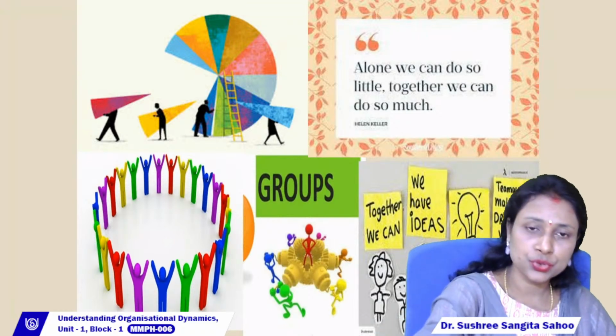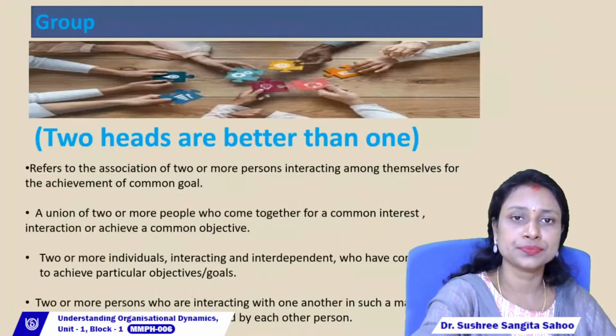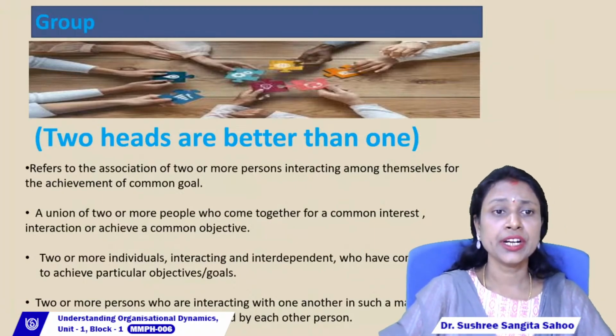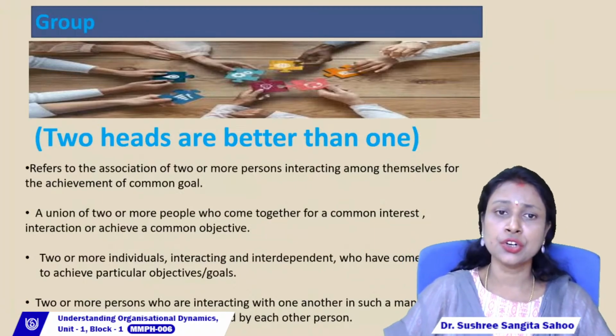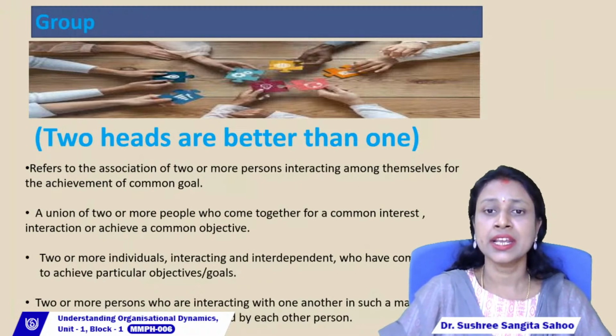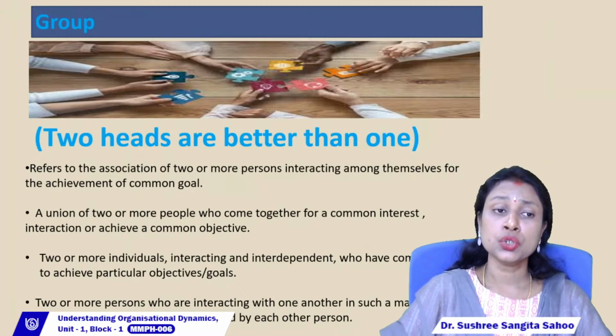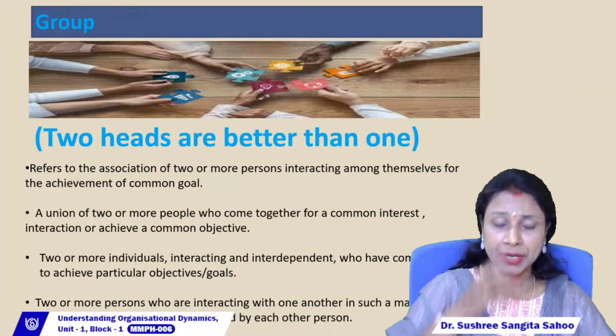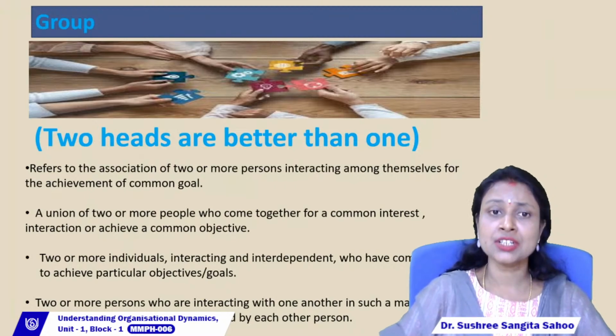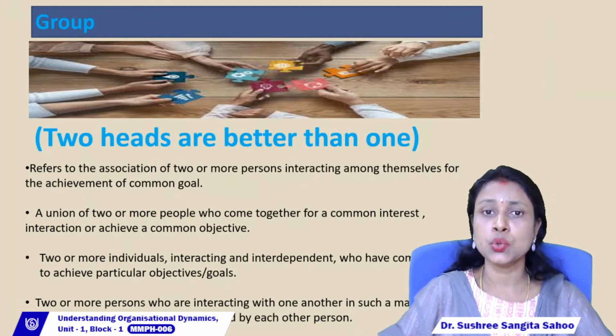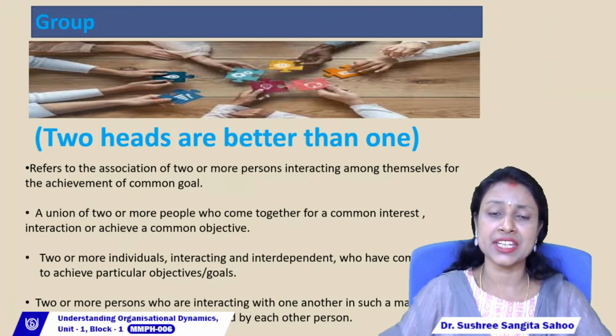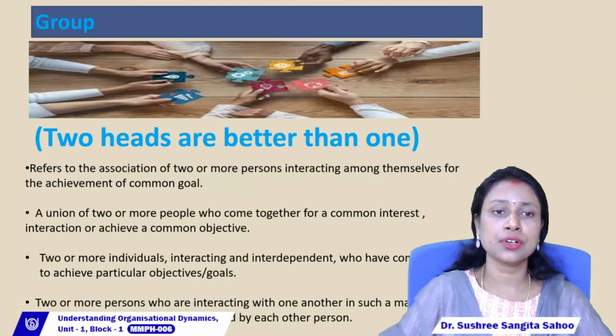So let us move to the definition of group. A group refers to the association of two or more persons interacting among themselves for the achievement of a common goal. In a group we find the association of at least two persons who are interacting among themselves, sharing their ideas, opinions and feelings, for the achievement of a common goal.